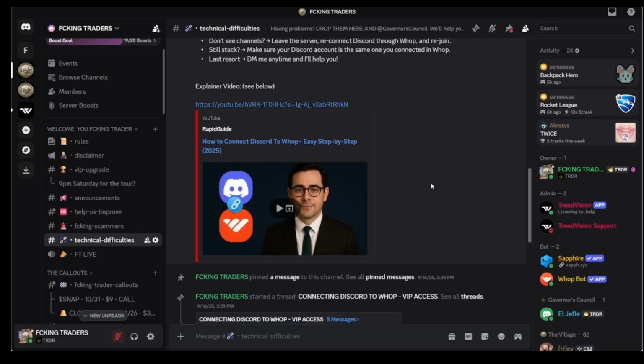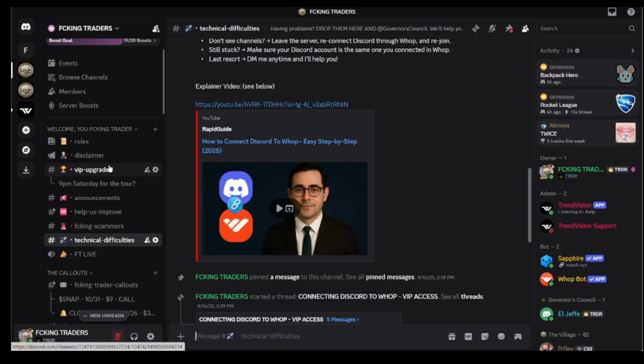That's how you would upgrade to VIP and connect your WAP to your Discord, and then honestly after that you can forget about WAP for the most part in terms of the engagement, the VIP aspects, all the benefits. None of that is going to be on WAP. That's just the payment processor. Everything will be here on Discord.